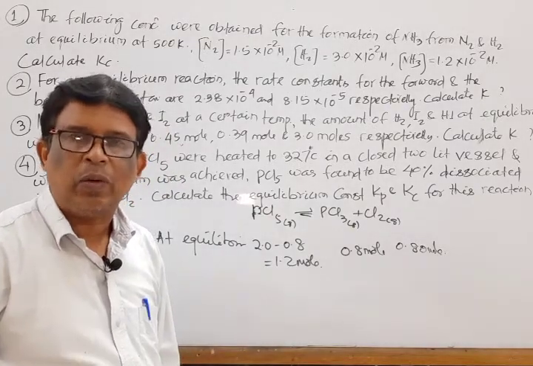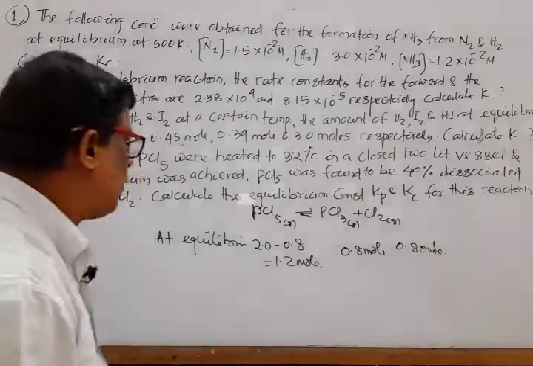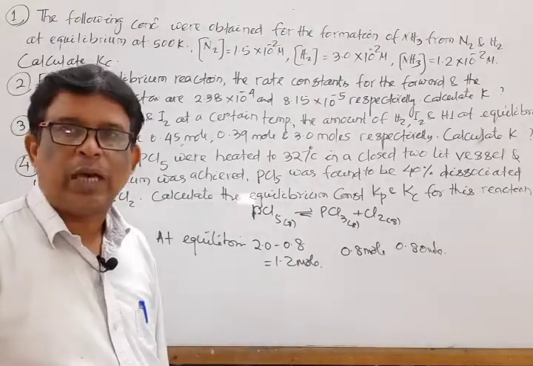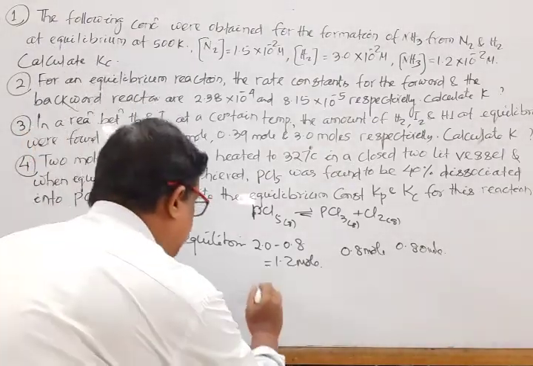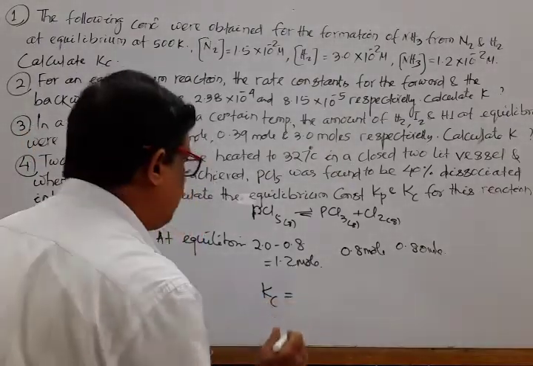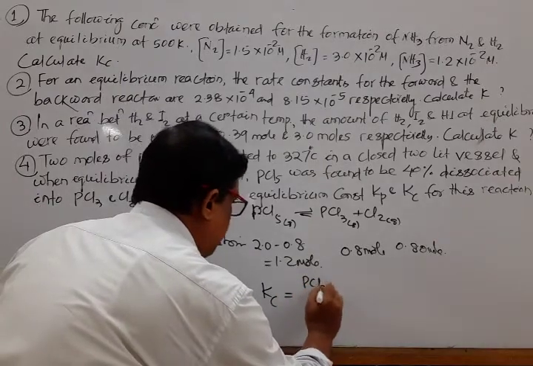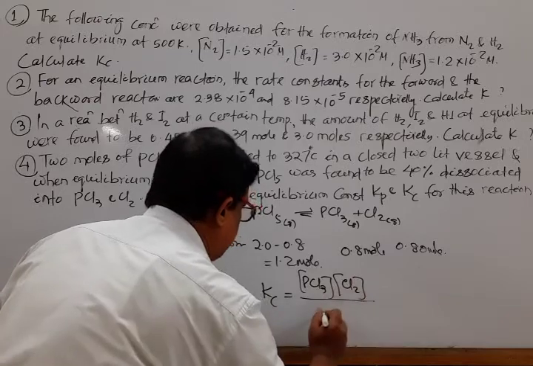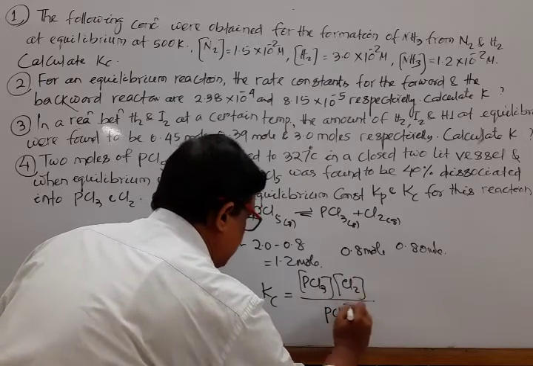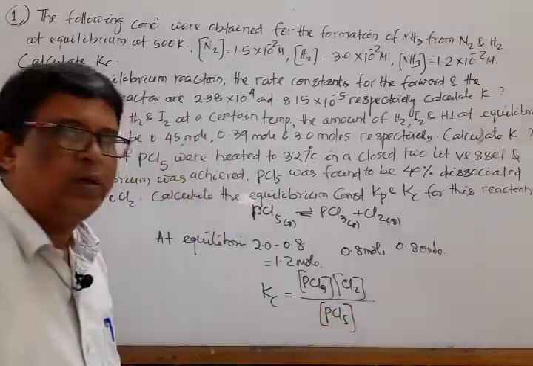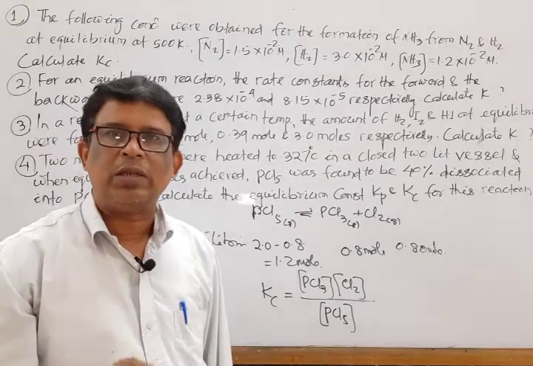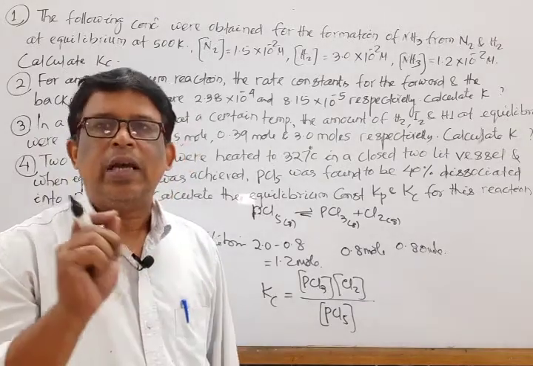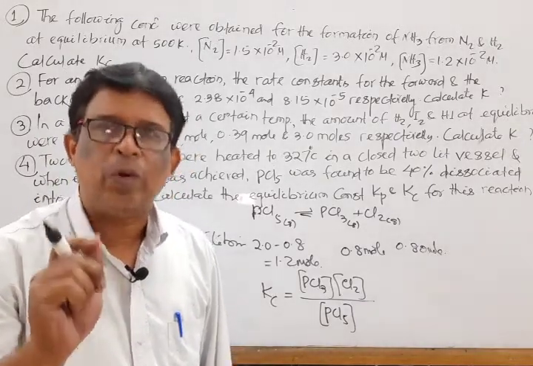So we have to calculate Kp. Mark that. Before going to Kp, first we calculate Kc. We know that Kc is equal to the molar concentration of PCl3 into the molar concentration of Cl2 divided by the molar concentration of PCl5. Again we know what molar concentration is: concentration expressed in moles per liter.